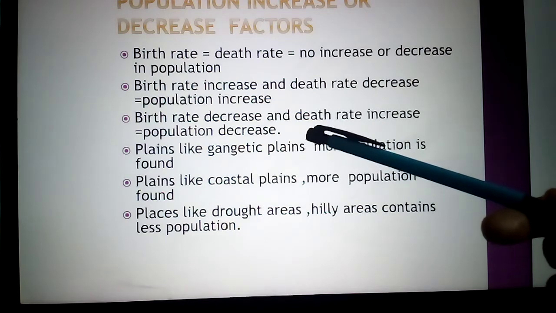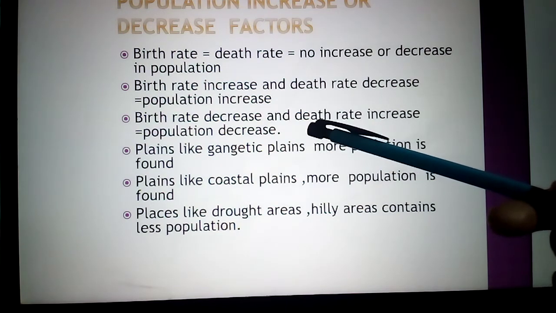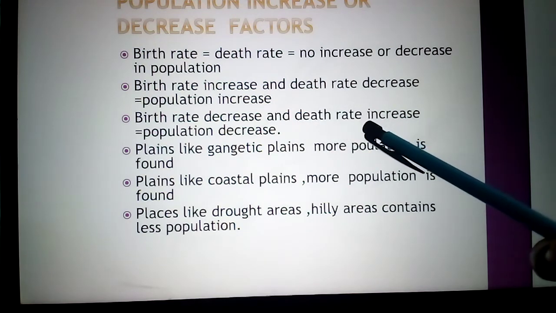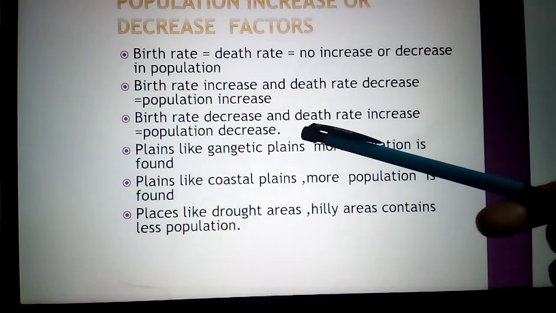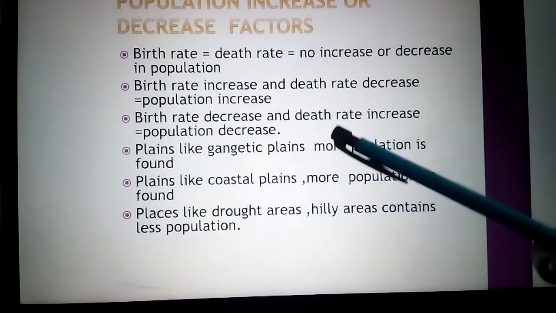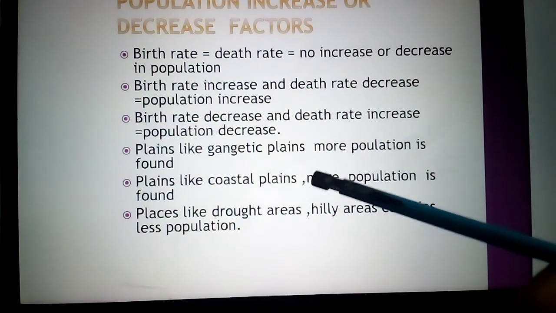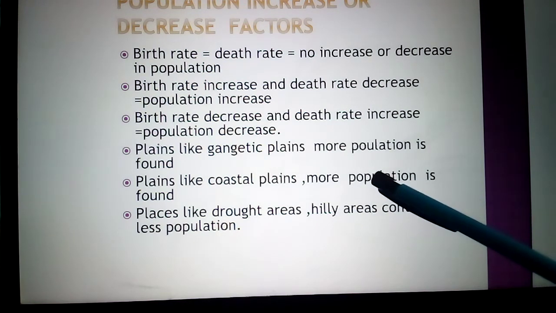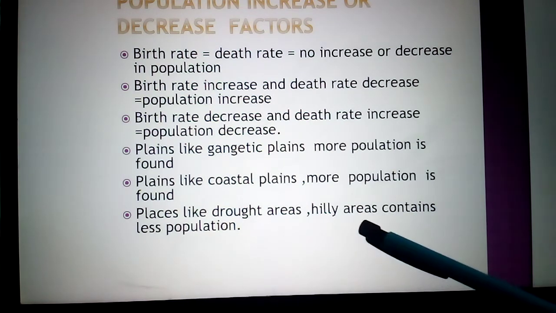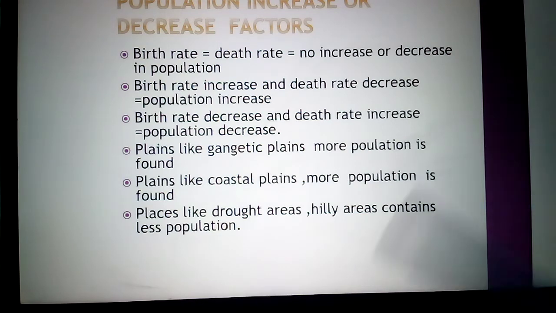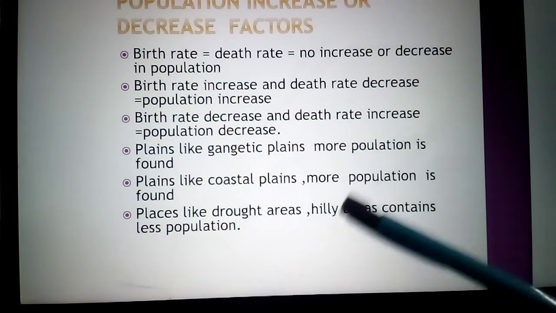In the third case, when the birth rate decreases, only 2 babies are born, death rate is 5, then the population decreases. It came down to 97. And in which places is there more population, already we discussed. Plains like Gangetic plains, coastal plains have more population. Places like drought areas and hilly areas have less population. This we already discussed in the physical factors.